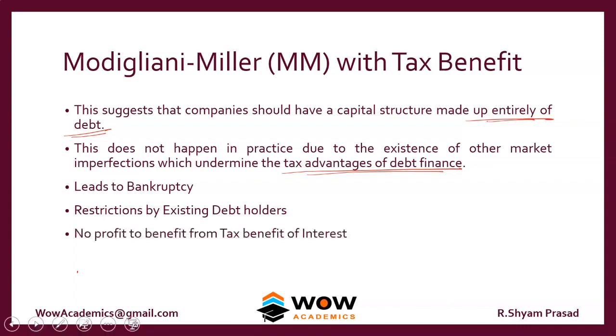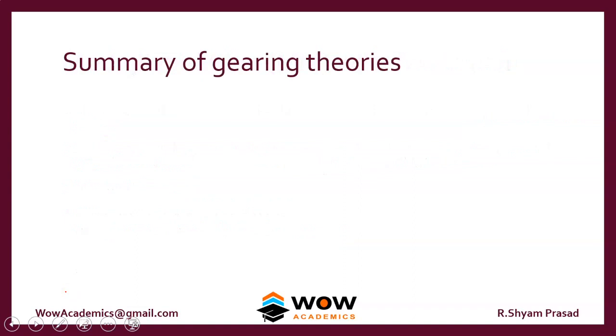There is also no profit to benefit from the tax benefit of interest. In order to get the benefit from tax, we should have at least a profit, then only is tax levied. If there's no tax at all, then even if we have interest, it will not benefit us. So that's about the theory. What we'll do now is summarize all these theories put together.